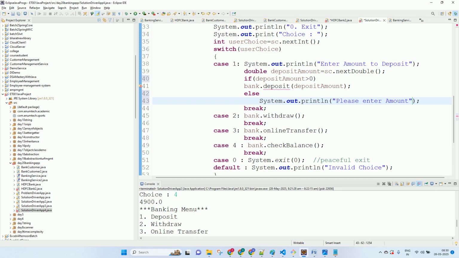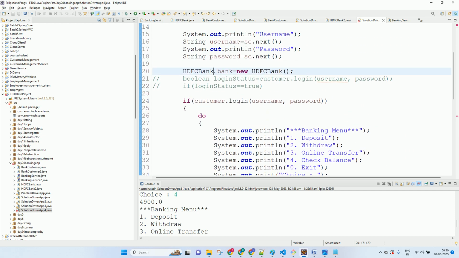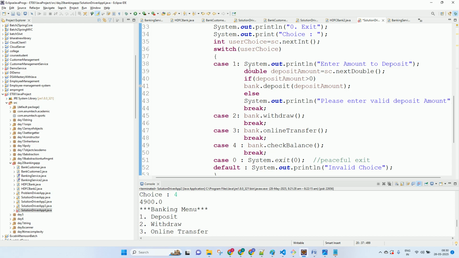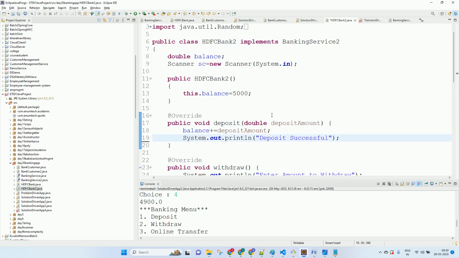Okay. So now here also we'll have to use which object? HDFC2, right? Because that is where we have done the modification. So now the client will take the amount. This class's responsibility will only be to do the deposit. That's all. It will just take the amount and do the deposit. And this message also we will give to the client only, to display.